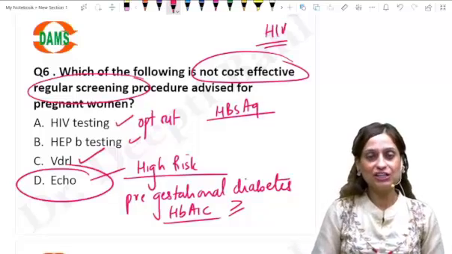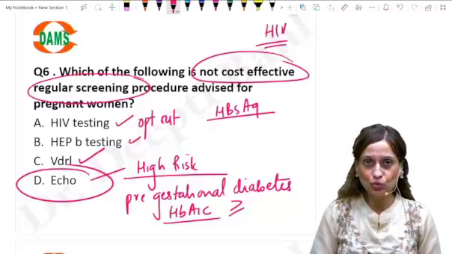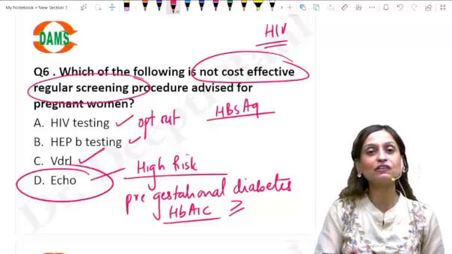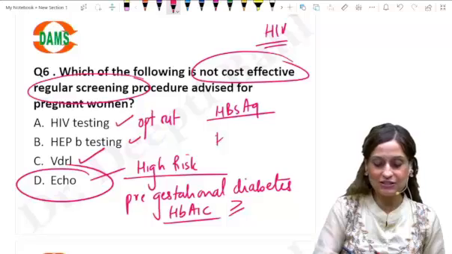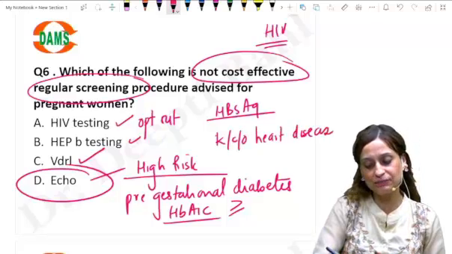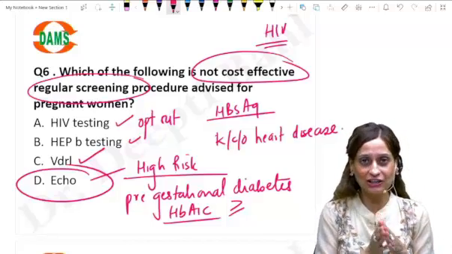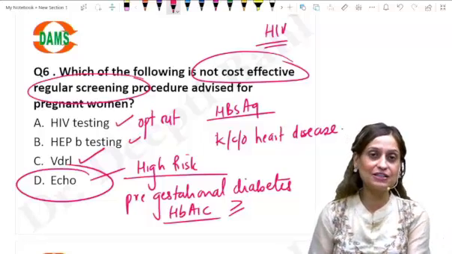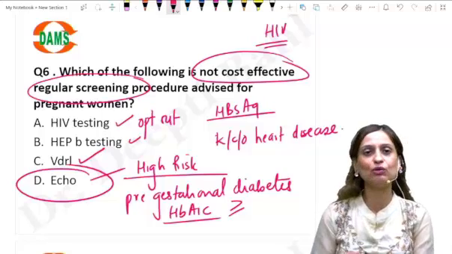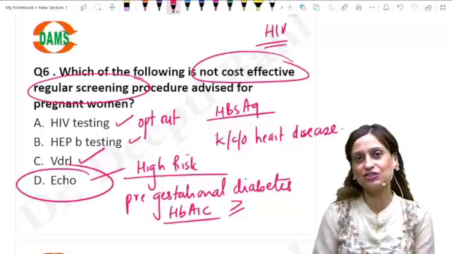Also, high risk means if either of the parents has a known case of heart disease. You should all know that if father or mother has heart disease, then the possibility of heart disease in the baby also increases. So only if the mother is high risk will you advise her to undergo echo scanning. Otherwise it is not required.